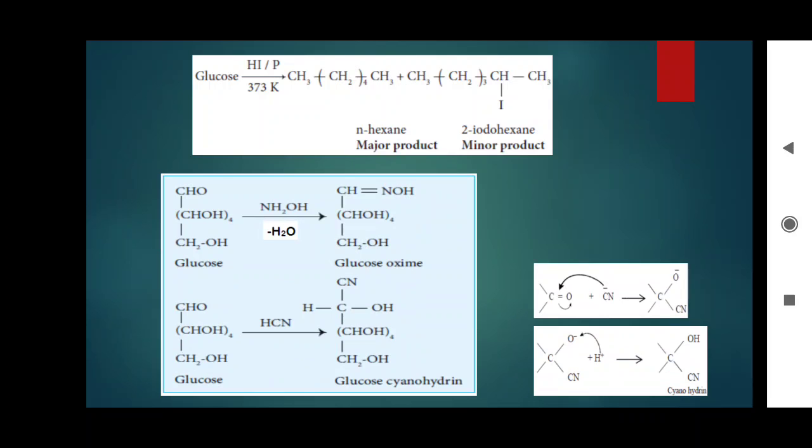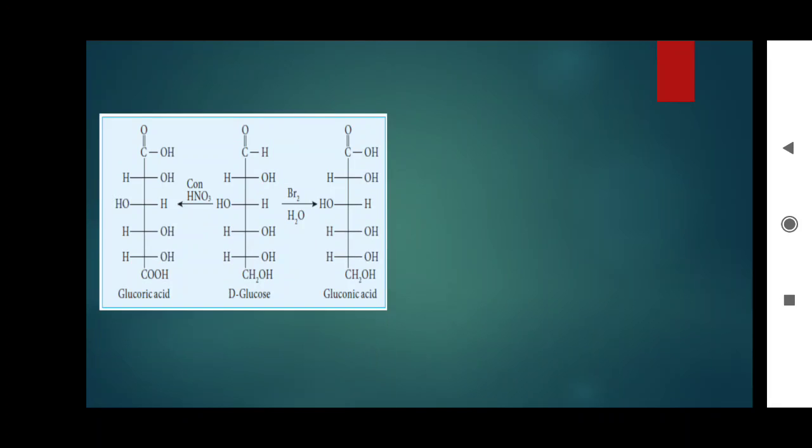Right? That is called cyanohydrin. In this equation, we see HCN, the CN minus attacks the carbonyl in the aldehyde, so it gives glucose cyanohydrin. Next, the fourth evidence: glucose gets oxidized to gluconic acid.